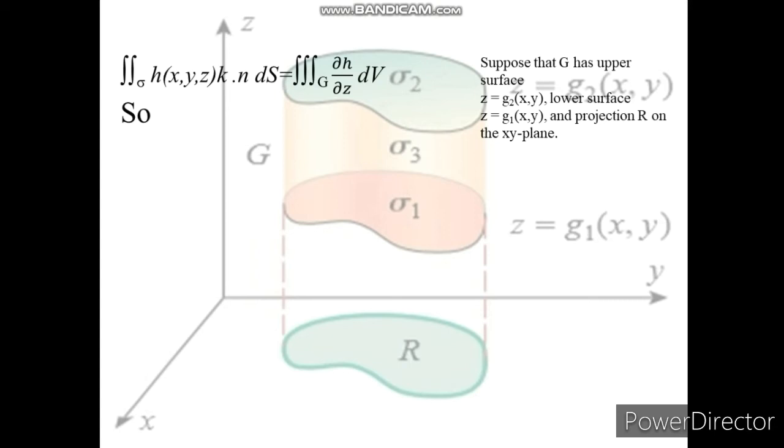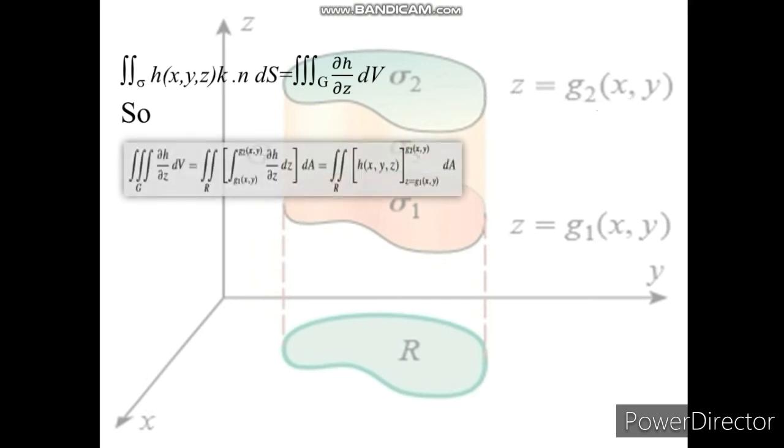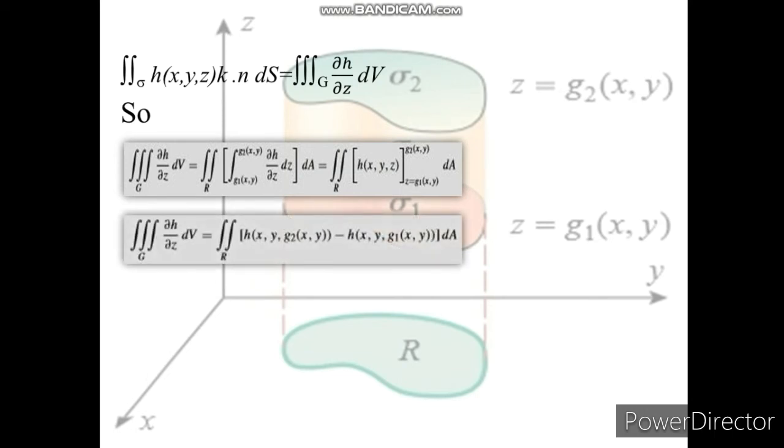Suppose that G has upper surface z equal to this one, lower surface z equal to this one, and projection R on the xy plane. So the expression will be like this. And then after applying integrals, we will get this.